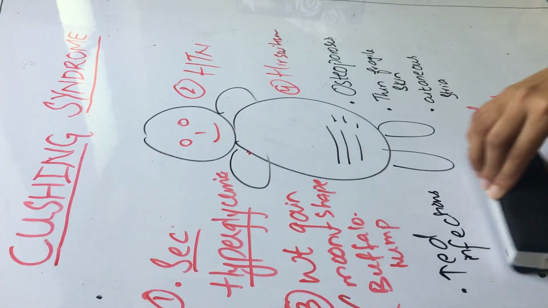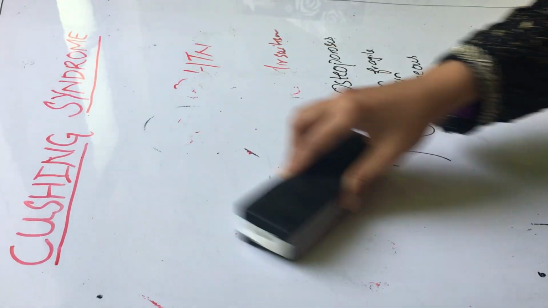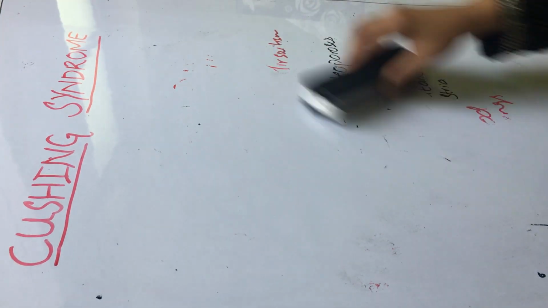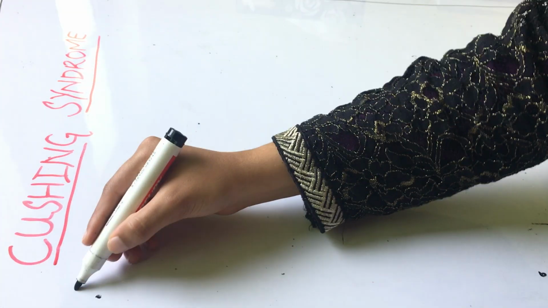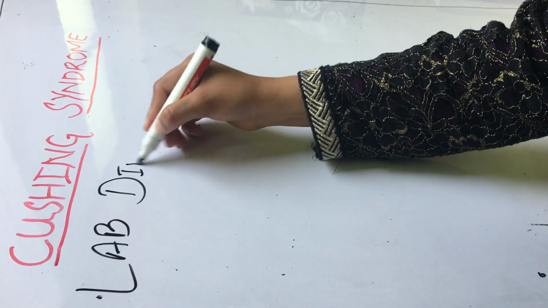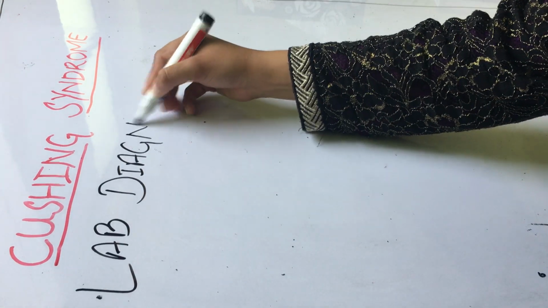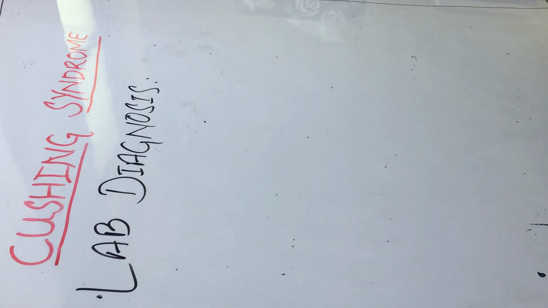Now we discuss the lab diagnosis, that is, how we will diagnose patients of Cushing syndrome. In lab diagnosis, we mainly focus on two main things.